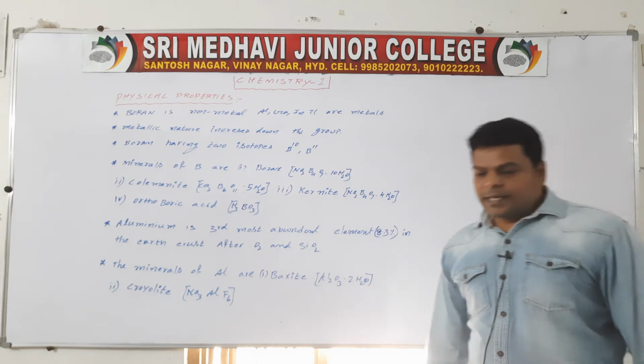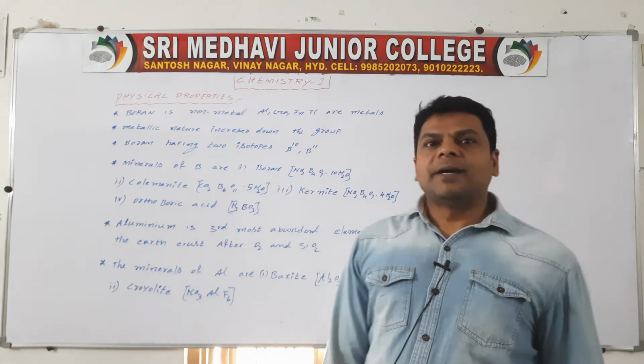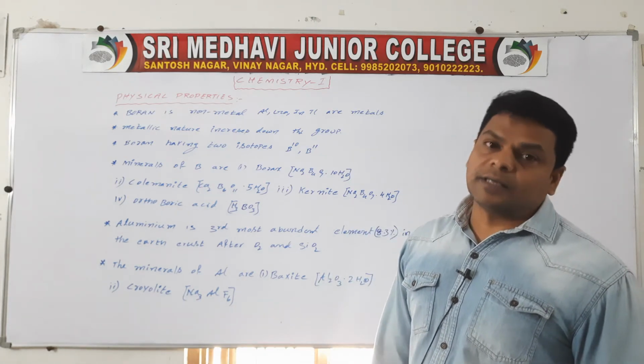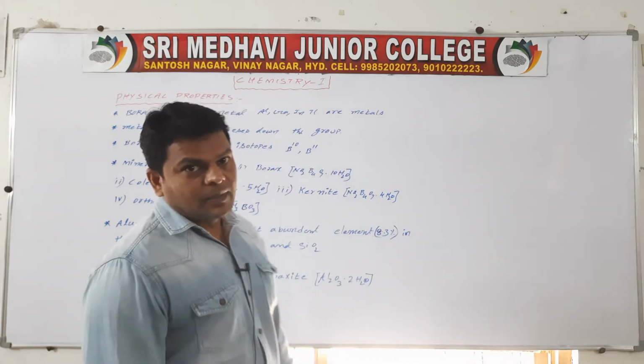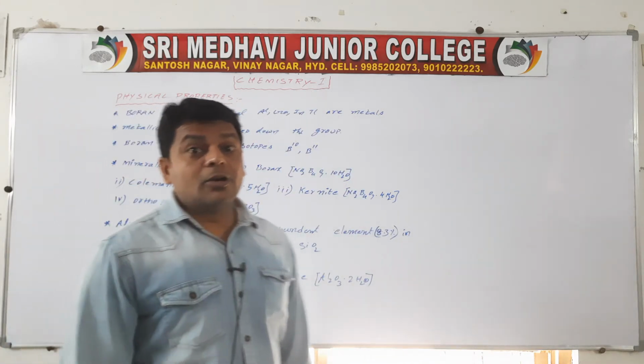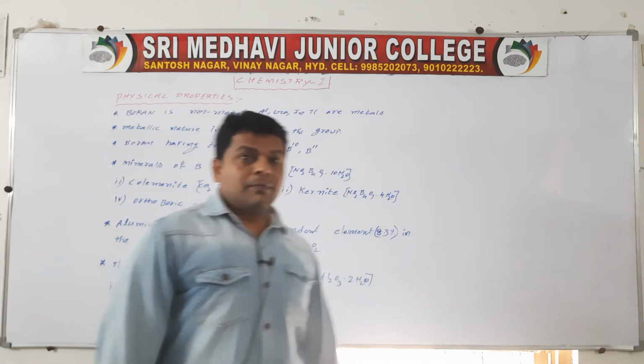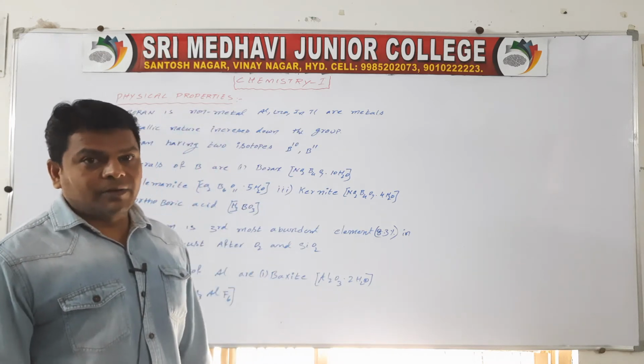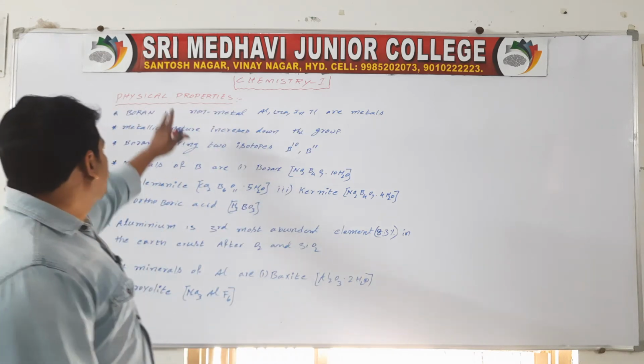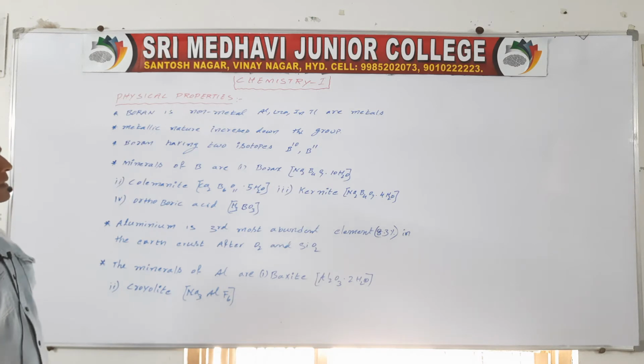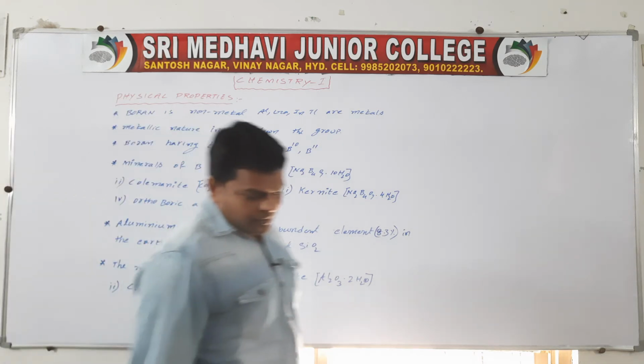So boron is a hard non-metallic solid which is black in color, which exists in many allotropic forms. Okay, so these are the important physical properties of boron.